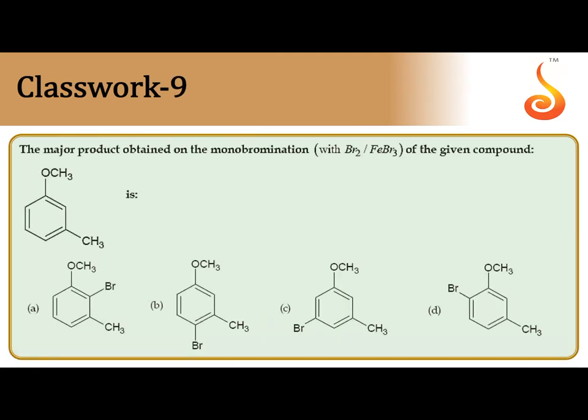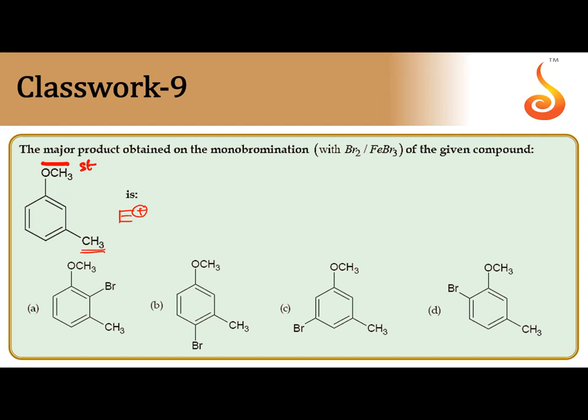The major product obtained on the monobromination of the given compound. Whenever two groups are already present, during the addition of a third group by electrophilic substitution, it will be decided by the stronger one. OCH3 and CH3 are both ring activating groups by the +R effect, but CH3 is a weak ring activating group while OCH3 is a strong ring activating group.